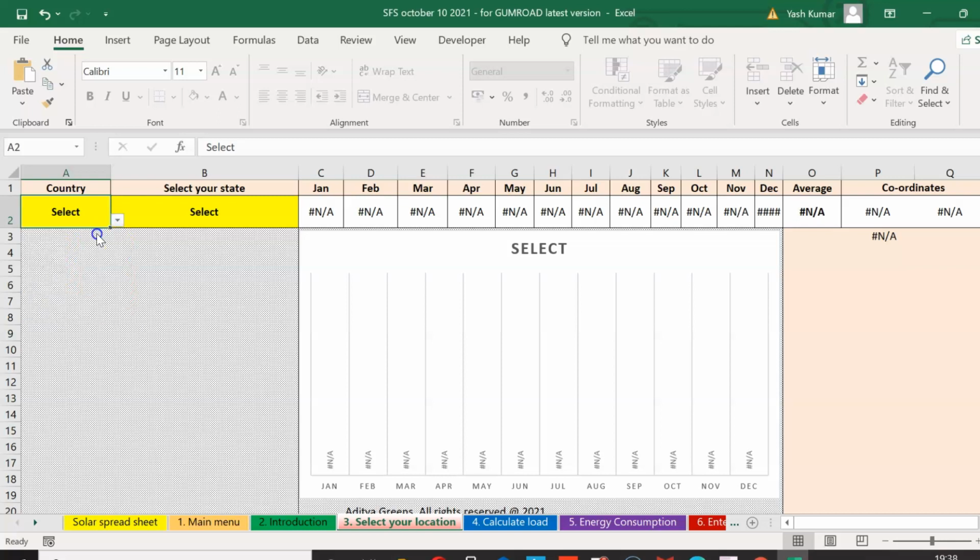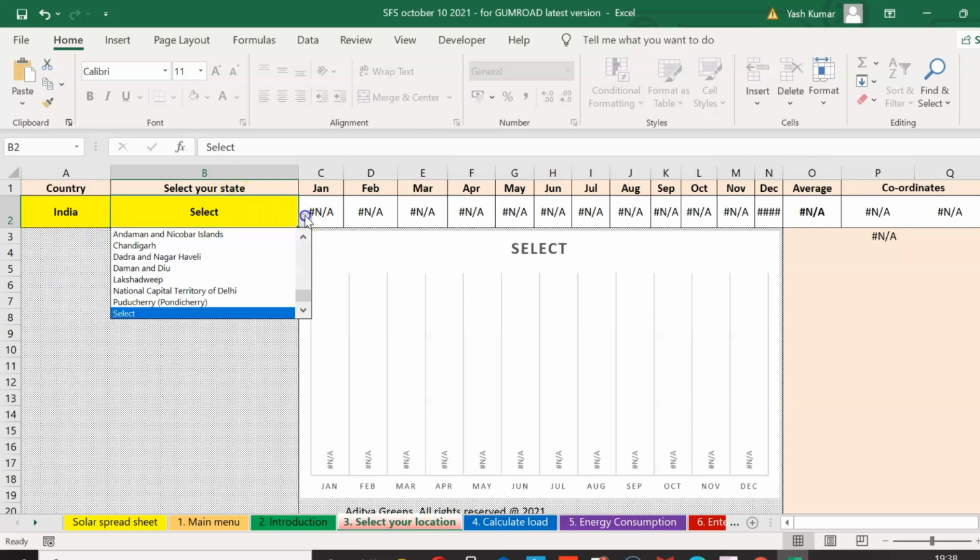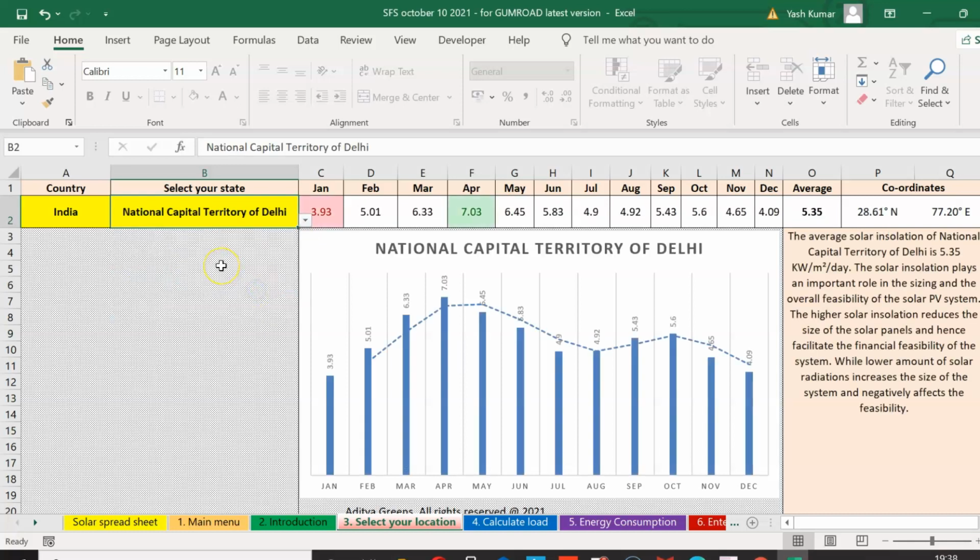I am selecting India, and in the state option I will select the capital of India, that is New Delhi, or the National Capital Territory of Delhi. Now you can see that a chart appears that shows the average peak sun hours, or average solar insolation, in different months of the year. While these are the coordinates, you can see that in the month of January the peak sun hours is 3.93. It starts increasing and is maximum in the month of April. Similarly, you can see sun peak hours in the different months of the year. The average comes out to be 5.35, and it is a very good value for designing and sizing the solar power system.